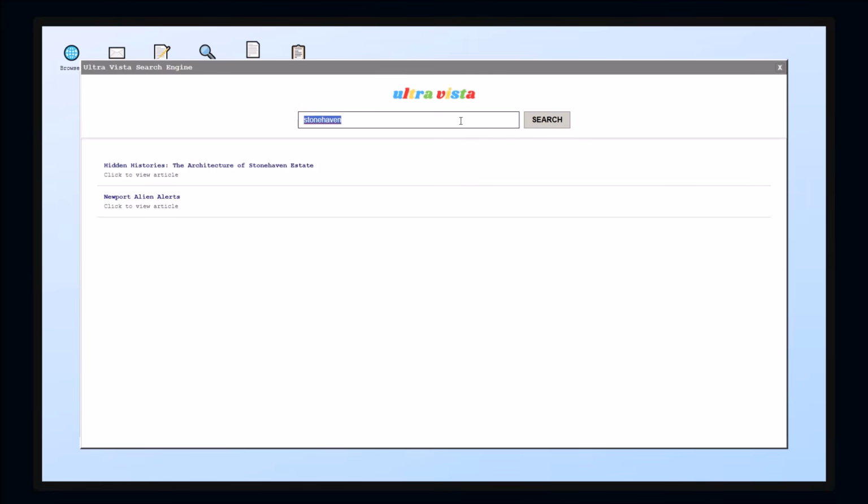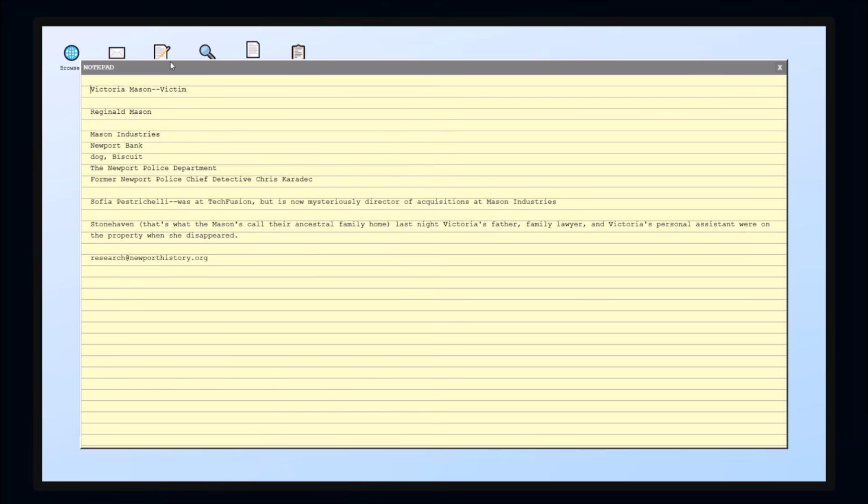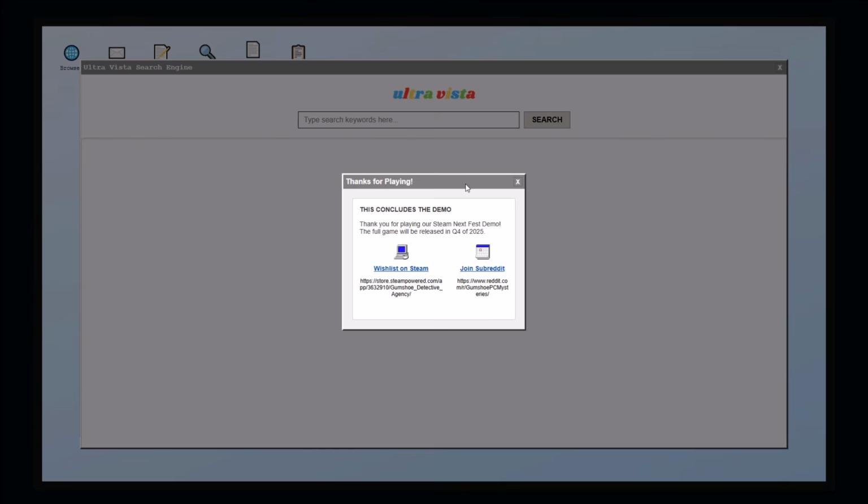Alright, well, let's look at this guy. You're destroying me. You're hurting my feelings. Family, person, stonemason, or no, Stonehaven. So Victoria's lawyer, Mason family lawyer.